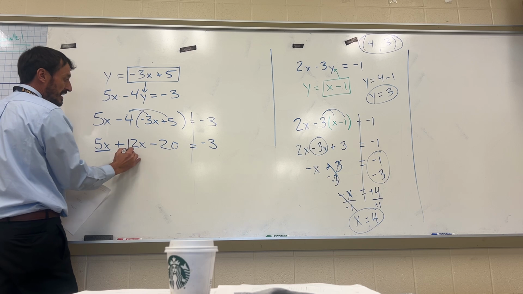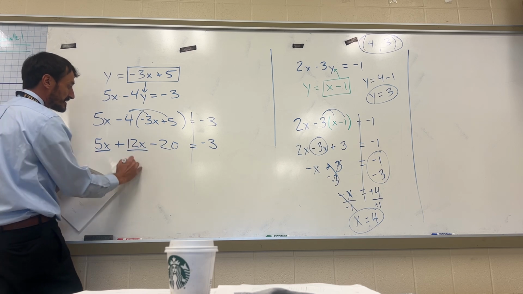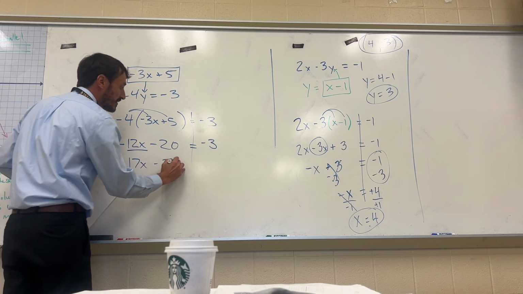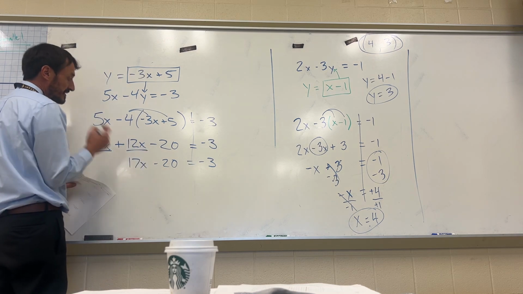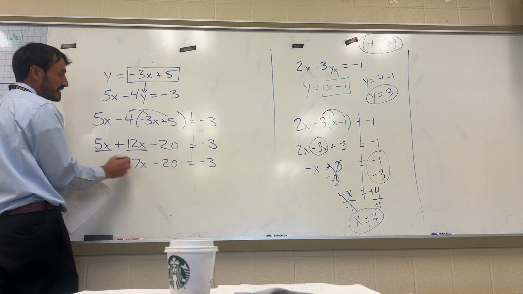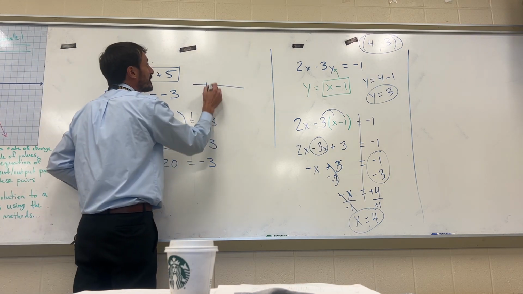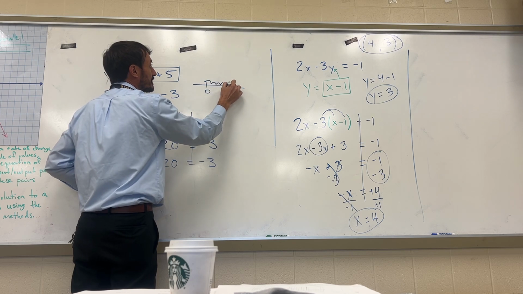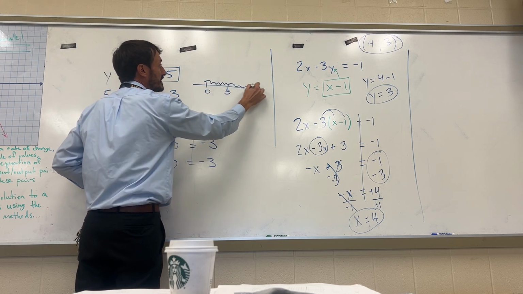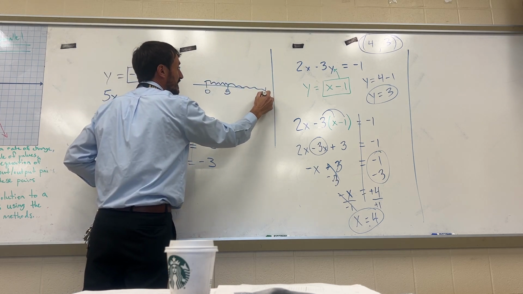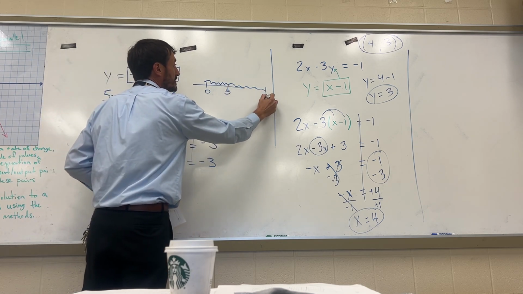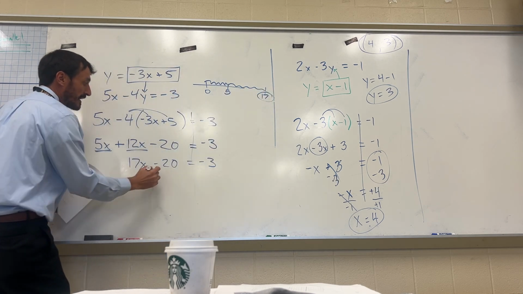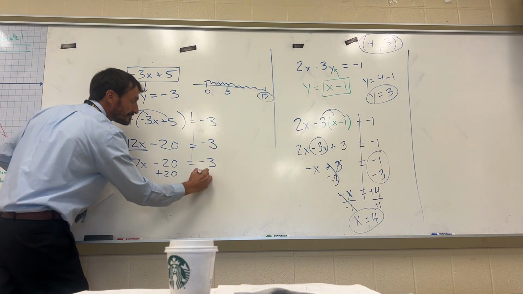Now, I got to combine my x terms. 5x plus 12x is 17x minus 20 equals negative 3. Why is 5x plus 12x 17? Well, because I went on a number line, right 5, and then I went right 12 more. That puts me at 17, okay? Now I need to add the 20.